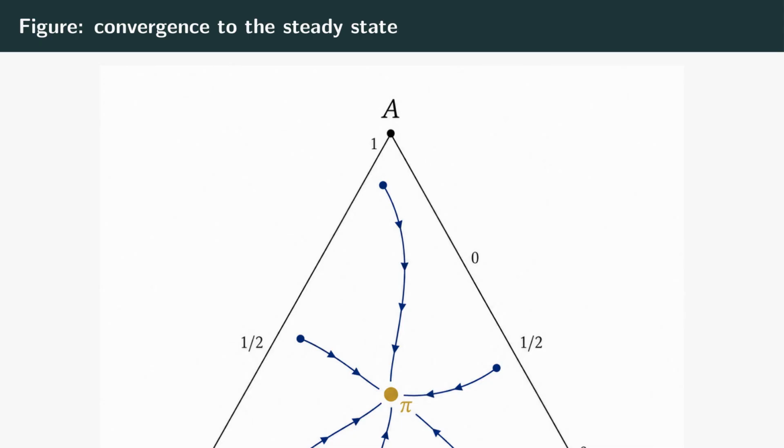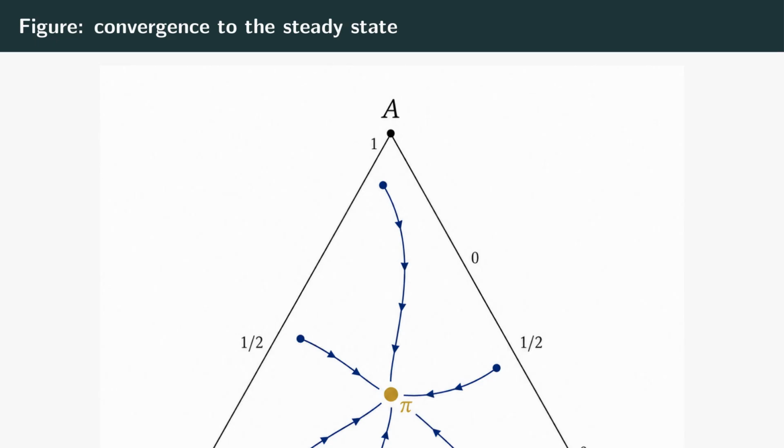This picture shows convergence in action. For a 3-state chain, every possible probability distribution is a point inside a triangle whose 3 corners are the pure states, A, B, and C. A corner means you are certainly in that state. The middle means equal chances. Any point inside is some blend.